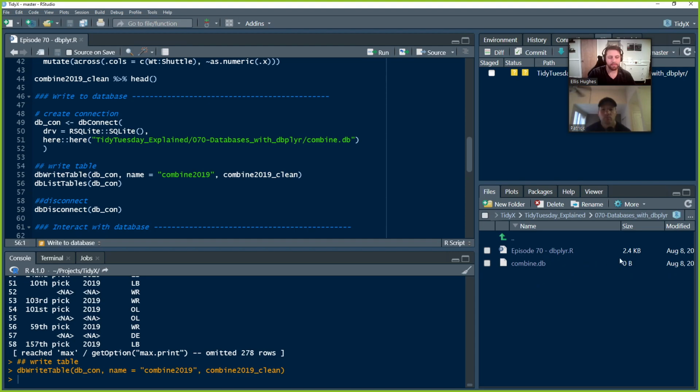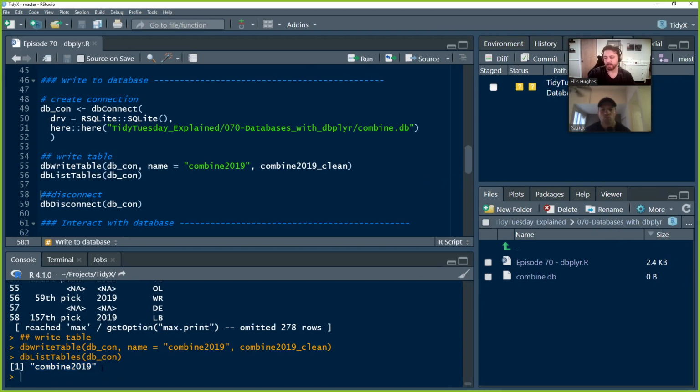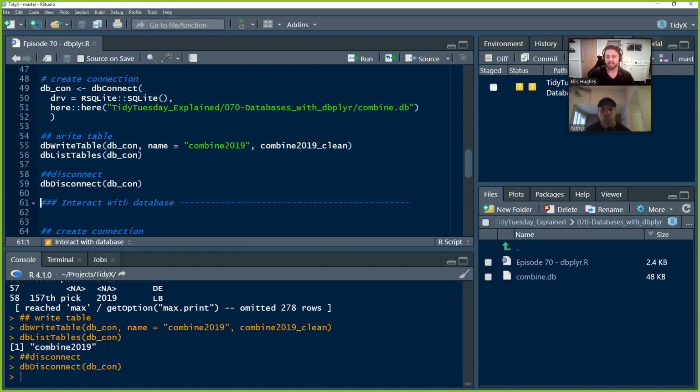You saw a little pop there. It still doesn't show that there's been an update to the size here, but that's fine because it's kind of living in memory still. Now if you do db list tables, it shows we have this combine 2019 table that exists now. I'll zoom in a little bit, and I'm just going to disconnect from it. And now you can see it actually wrote everything.